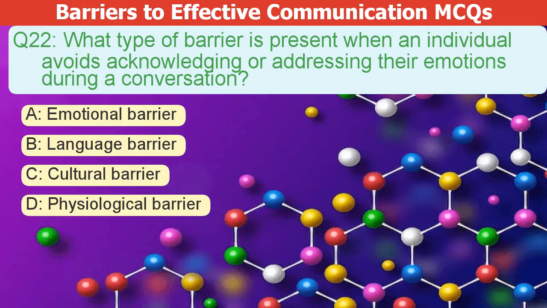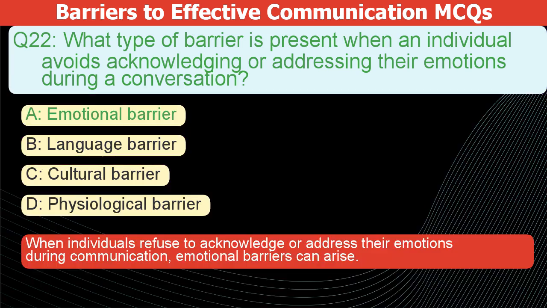What type of barrier is present when someone avoids acknowledging or addressing their emotions during a conversation? A. Emotional barrier. B. Language barrier. C. Cultural barrier. D. Physiological barrier. The correct answer is A. When people avoid their feelings while talking, emotional barriers can pop up.